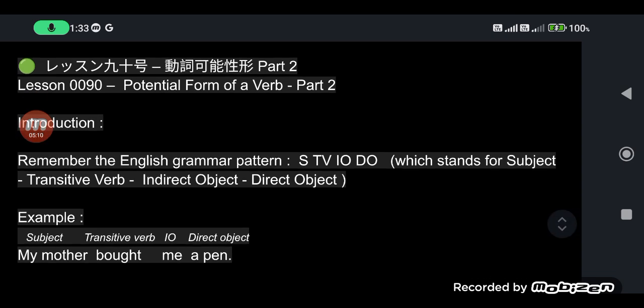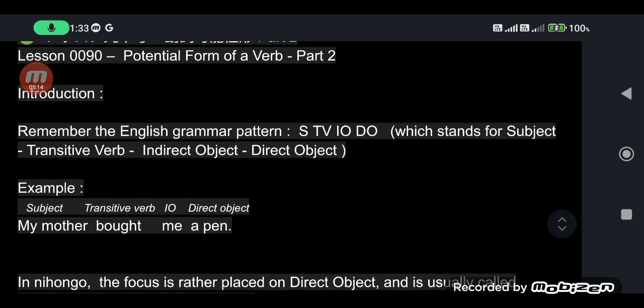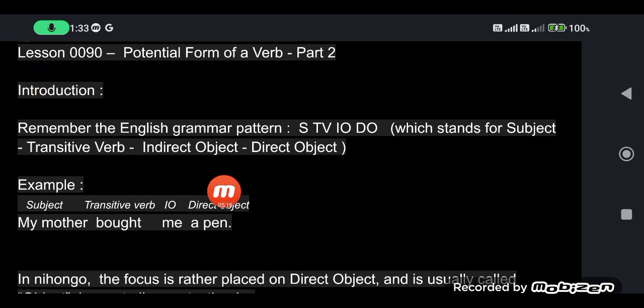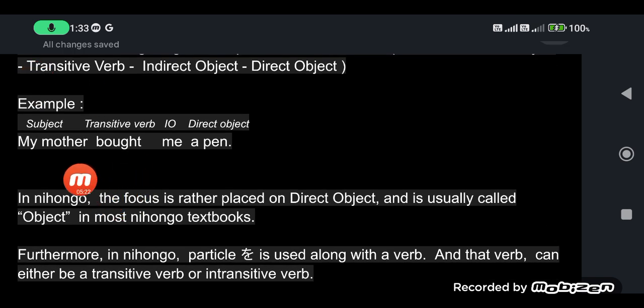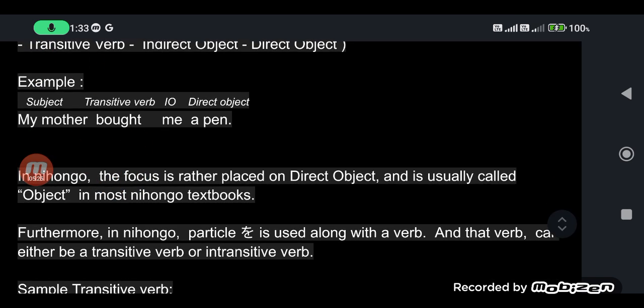Now, we are on lesson 90, minasan. Do you remember the English grammar pattern, S-TV-IO-DO, which I have discussed a while ago? Example, my mother bought me a pen. Subject is mother, transitive verb, bought, indirect object is the receiver or purpose of the action.